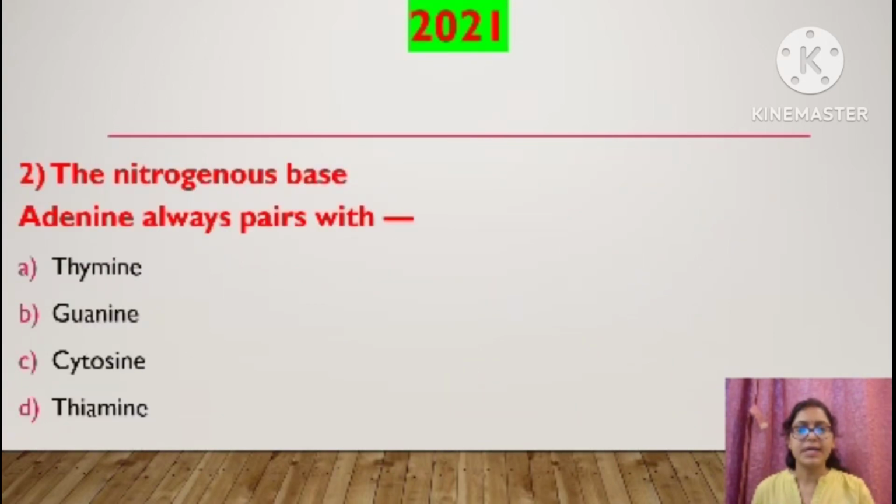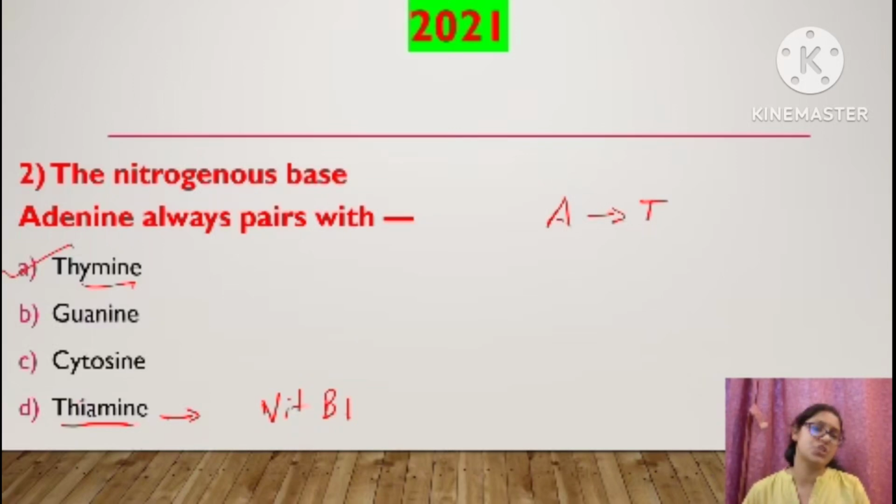Okay. The next question is, the nitrogenous base adenine always pairs with, we know this, what is the complementary nitrogenous base? Adenine will always pair with thymine. So the correct answer is A, that is thymine. See children, don't get confused between this thymine and this thiamine. This thiamine is another name of vitamin B1, right? The nitrogenous base which we are talking about is thymine, that is THY, and THIA is vitamin B1, right?